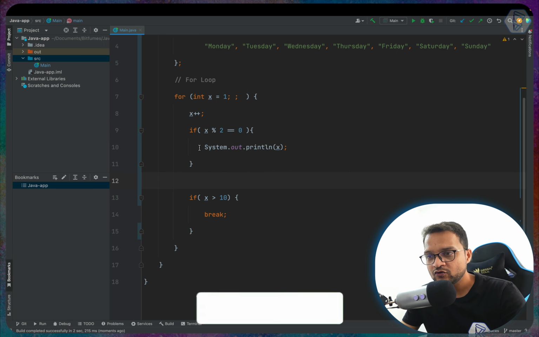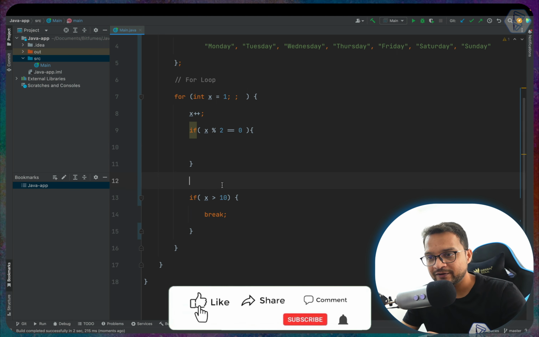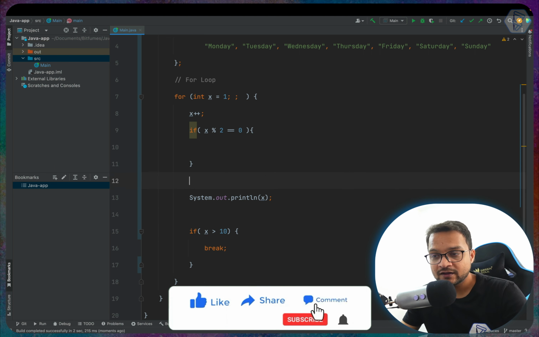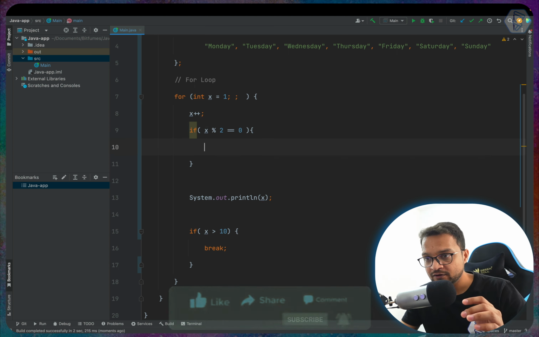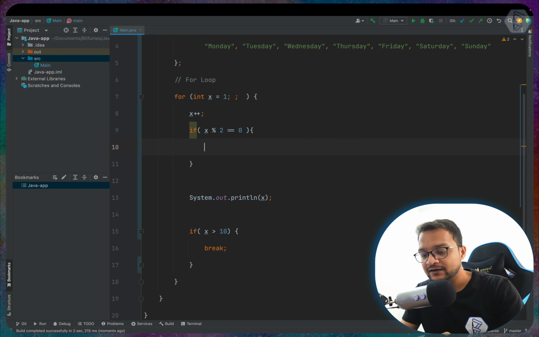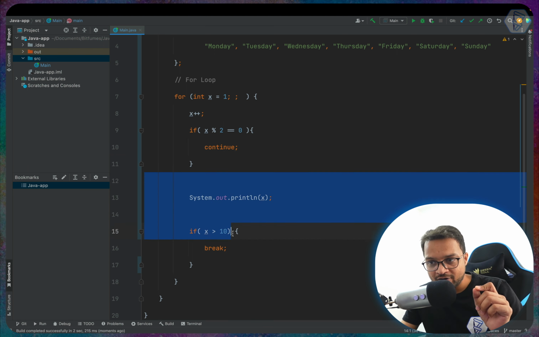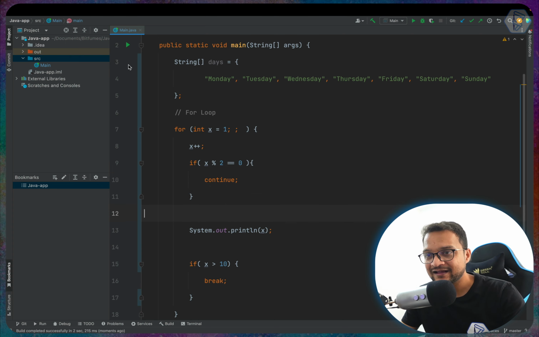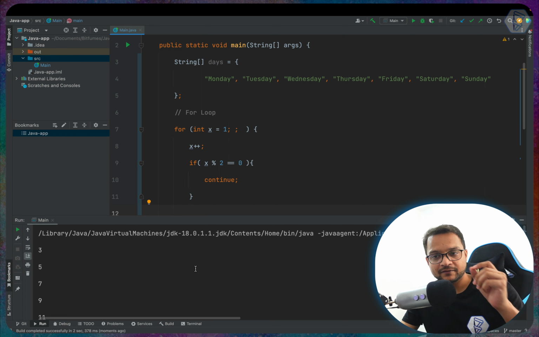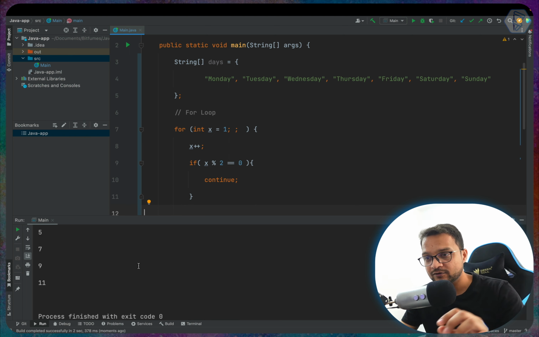But I don't want to print here, I want to print outside. But if I print outside, it will print all the numbers. So what I have to do, just increment the value of x by 1 and then check if it is an even number. If it's an even number, then continue. That means do not go outside of this statement. If it is an even number, do not go outside it like this, and now it's going to be something different. So it's printing odd numbers.